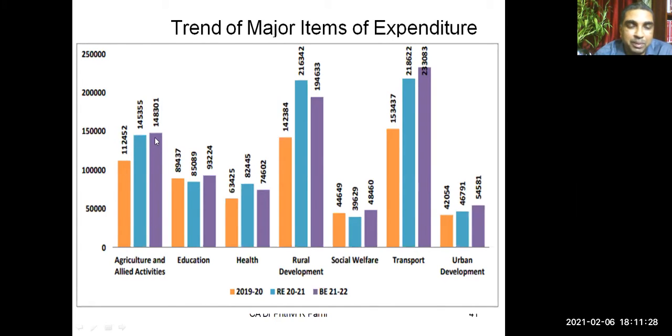You see, expenditure on agriculture has been increased. Education expenditure has been increased. Health sector, last year it was increased. You know the situation. What is the reason for that? The entire country faced this pandemic situation. So this year expenditure is a little less. Rural development is a little less. Social welfare more. Transport more. Urban development more.